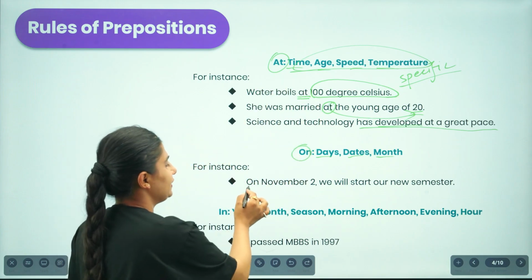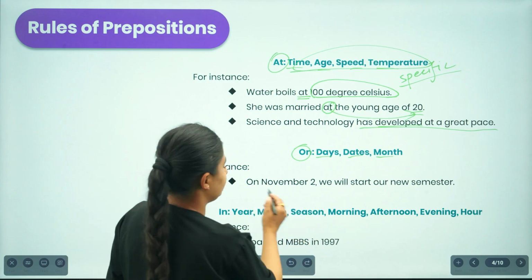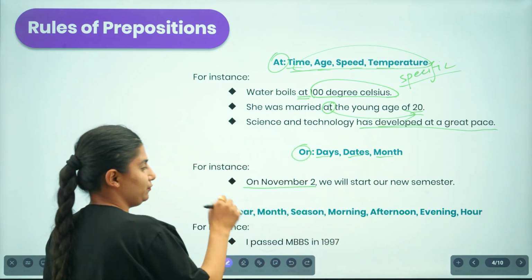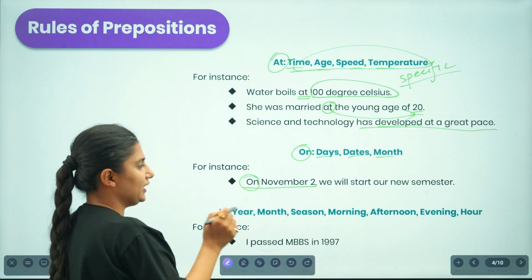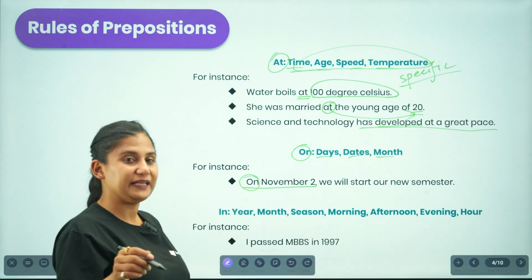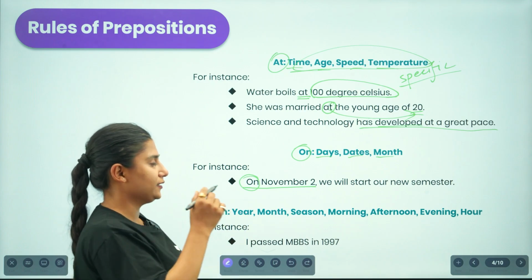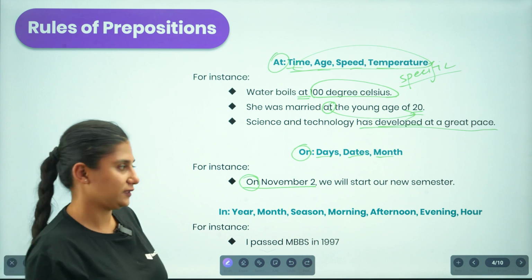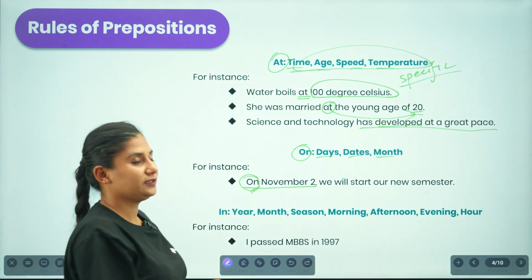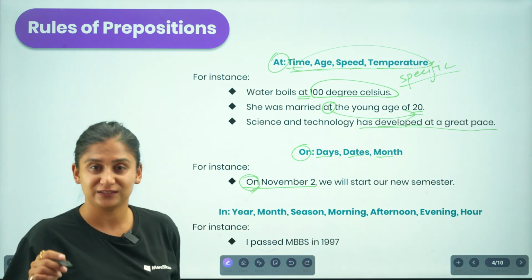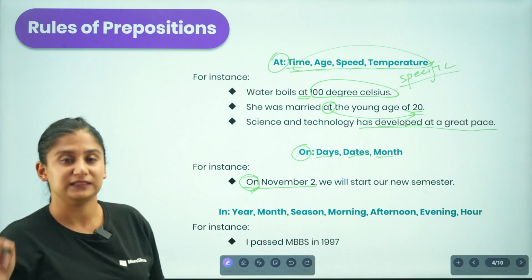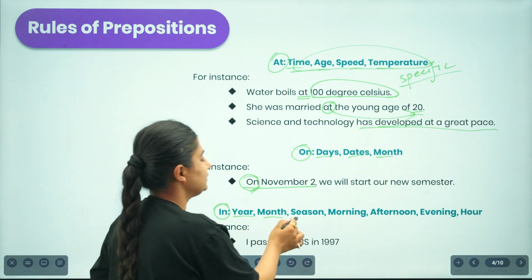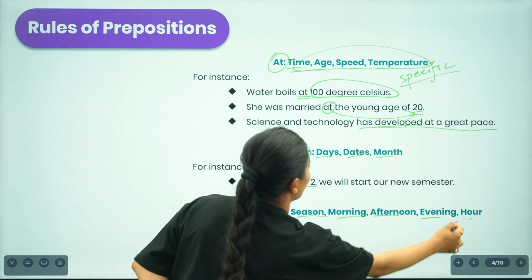For example, if I say on November 2, we will start our new semester, I am being specific, but still I am not much specific, as if I had also included the year, or the time period, then I would have been much more specific. So it also covers a specific idea, but not as specific as the role of the at is. Similarly, we use in in order to talk about the year, month, season, morning, afternoon, and the evening, or an hour as well.